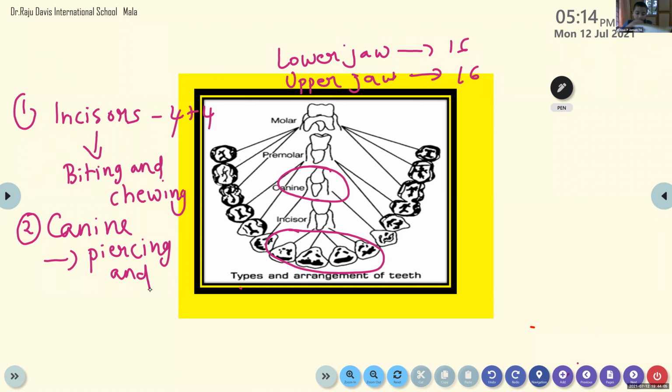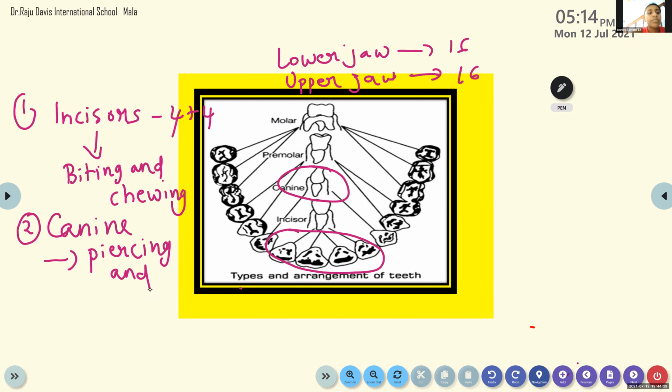Next class, when you come, we will discuss the mode of feeding. How do they feed? Down there, words are given: scraping, chewing, siphoning, capturing, swallowing, sponging, sucking. These are the words you should write.